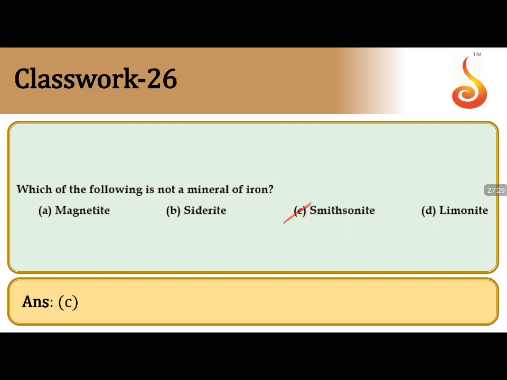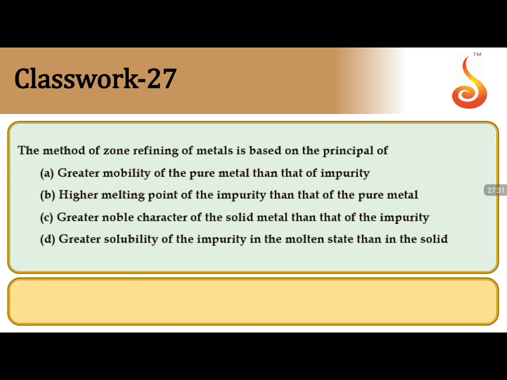Smithsonite does not match. Question number 27, zone refining of metals is based on the principle of greater mobility of pure metal than that of impurity, higher melting point of impurity than pure metal, greater noble character of solid metal than impurity, or greater solubility of impurity in the molten state than in the solid.